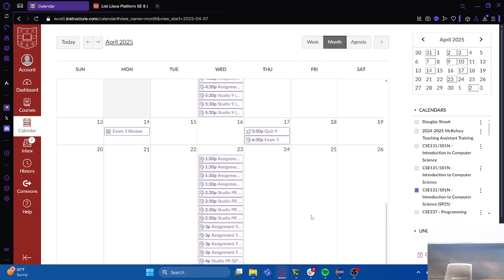Just kind of want to start by taking a peek at the calendar because we're getting very close to the end. Want to make sure everybody understands the few things that we have left. Actually, today I'm going to be introducing the final new topic. So after today, there's no more new material. This is the last topic that we're going to cover in this class, which means we're coming up on exam 3. So next week is going to be our third exam. You can see that I've already got next Monday, so 1 week from today, right here, right now, we'll be doing an exam 3 review session.